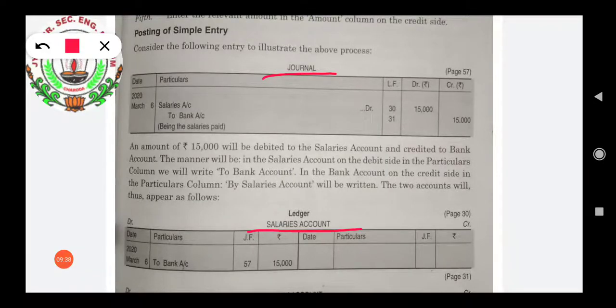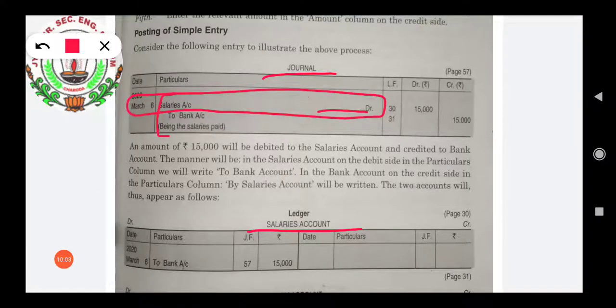posting? First, we will understand the posting of an account debited in a journal entry. Okay. So here, as you are seeing, this is one journal entry: salaries account debit to bank account. Presently we are understanding how to write the account which has been debited. Means we are seeing the salaries account, its date and amount. How will this be written in the ledger?